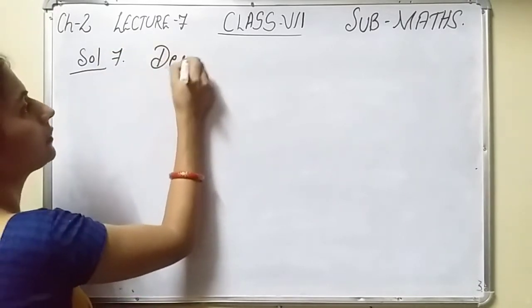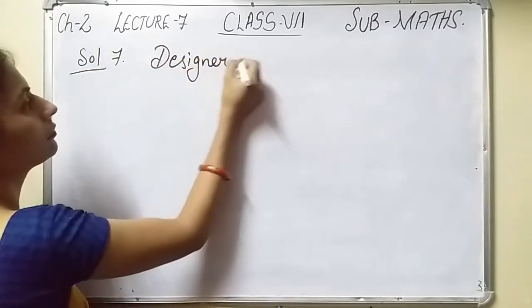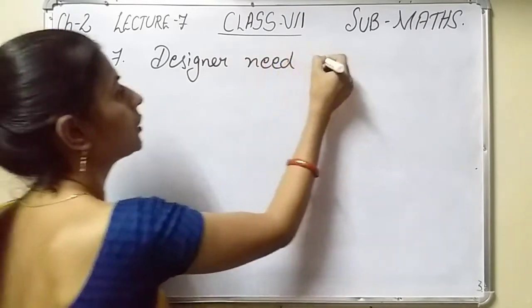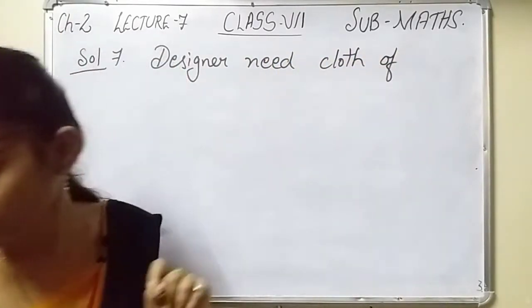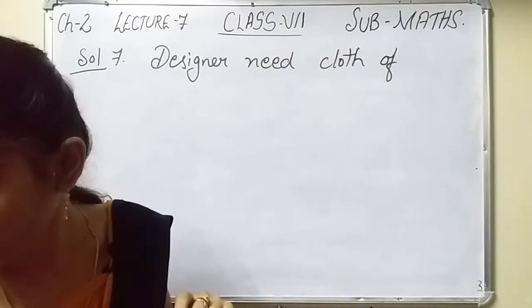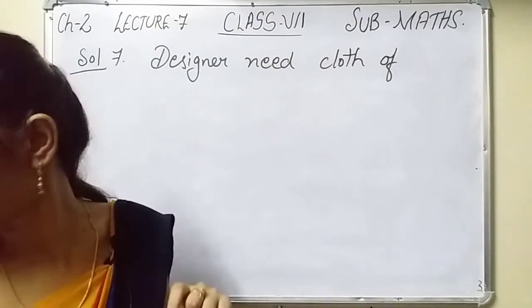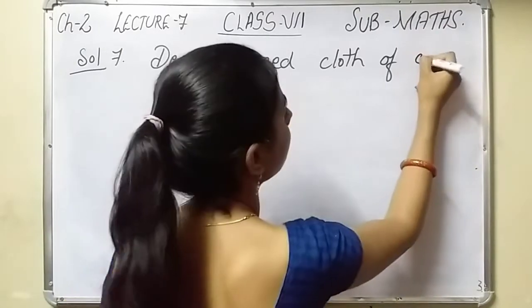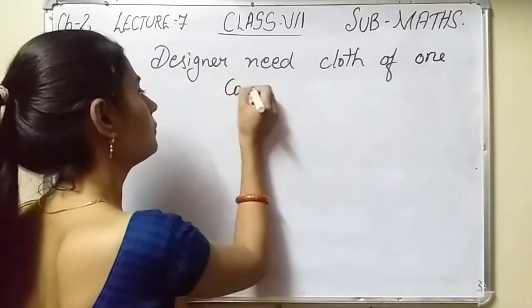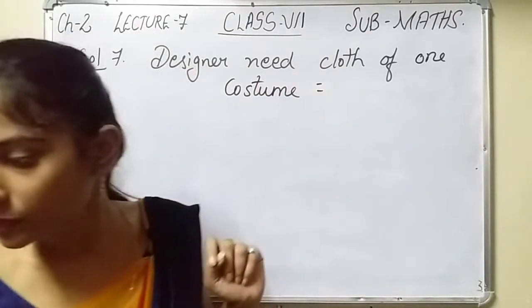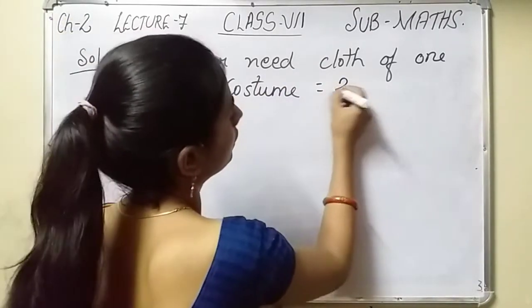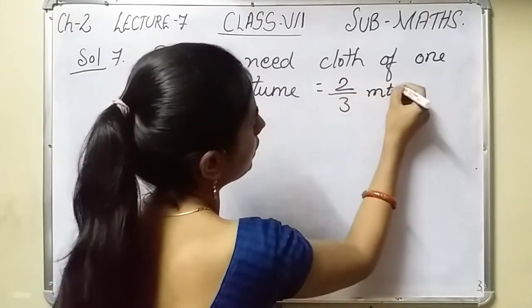Designer needs cloth for 1 costume is equal to 2 by 3 meters.